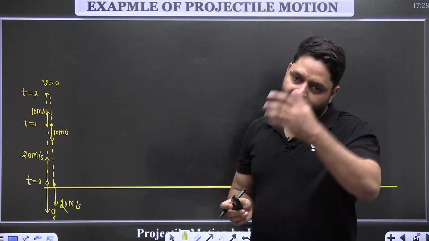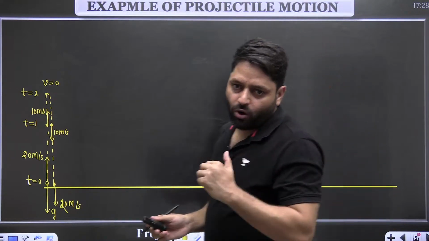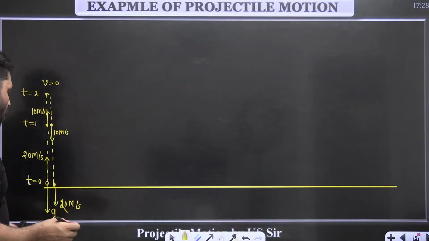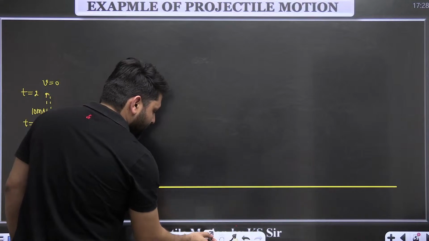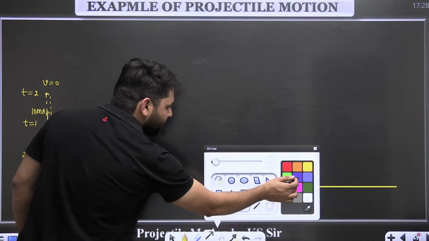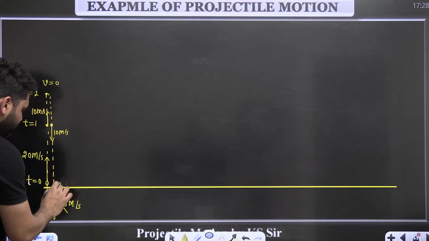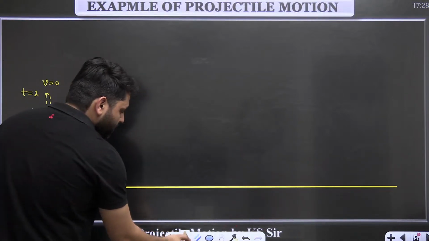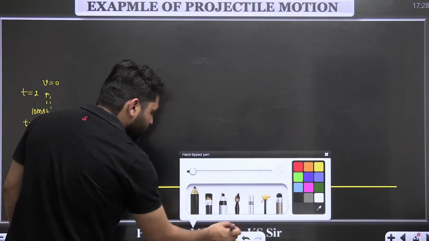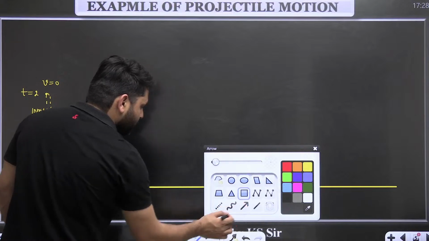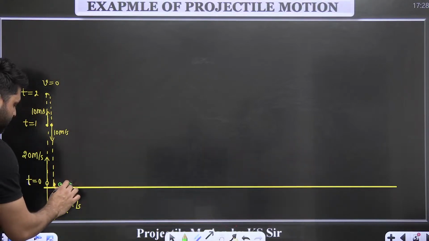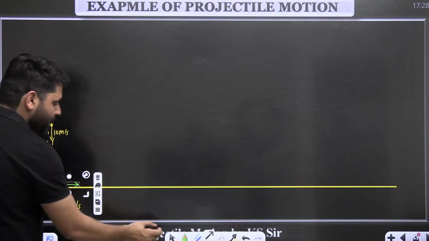So this is happening with this particle. There is one more particle, and that particle is moving in the horizontal direction. So there is one more particle and that particle is also given motion, but that motion is given in the horizontal direction.